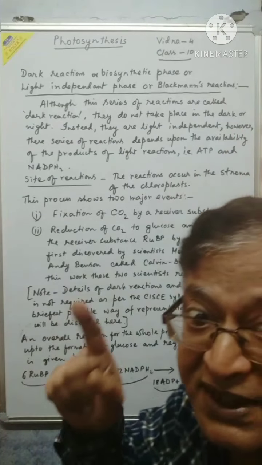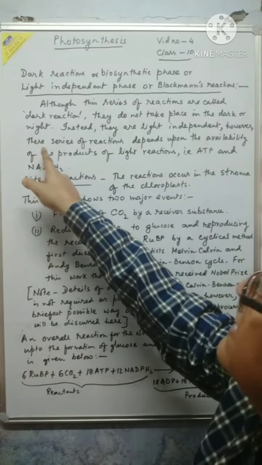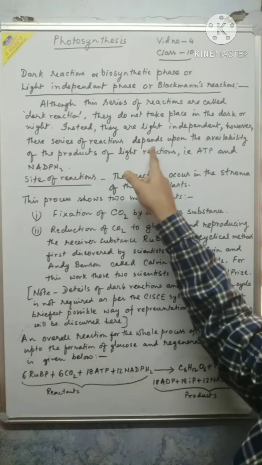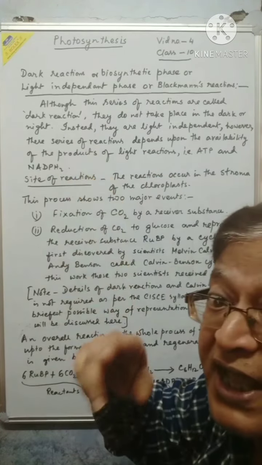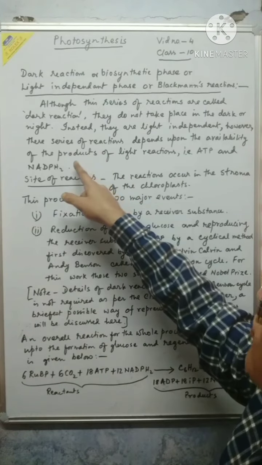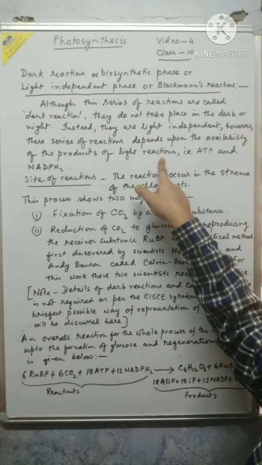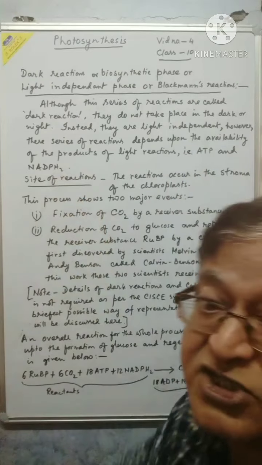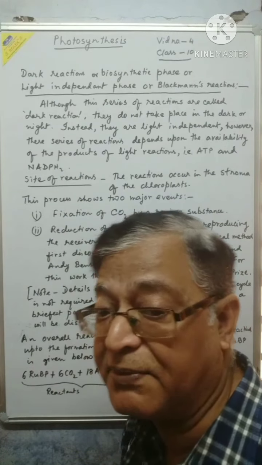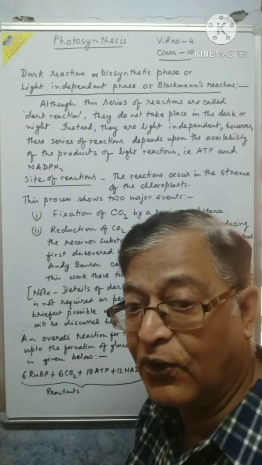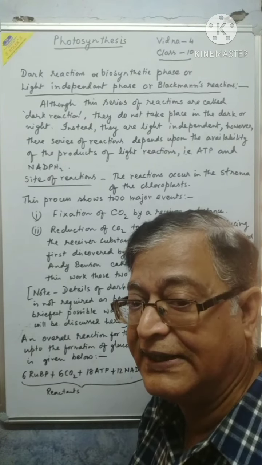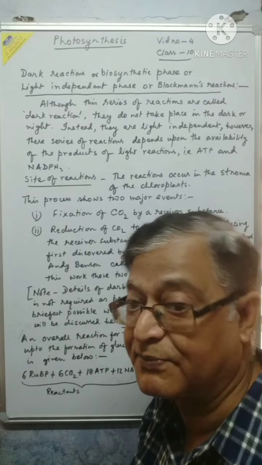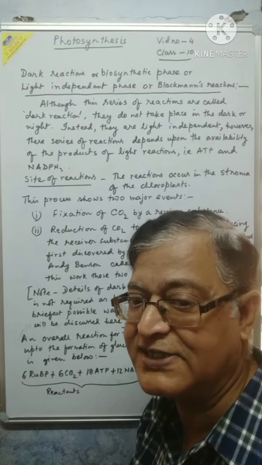However, these reactions still depend upon the availability of the products of the light reaction, that is ATP and NADPH2, that you studied in the previous video. Though it is light independent, it is dependent on the light reaction products. So in a way it is dependent.